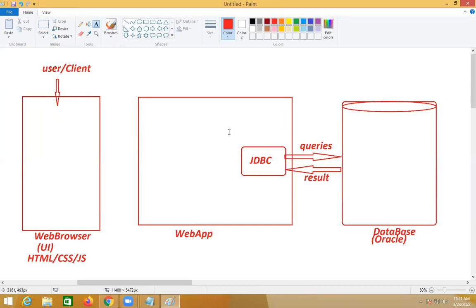But our web applications means a login form, registration form, something. The forms will be running in a web browser, right? Through the web browser, the request will come.